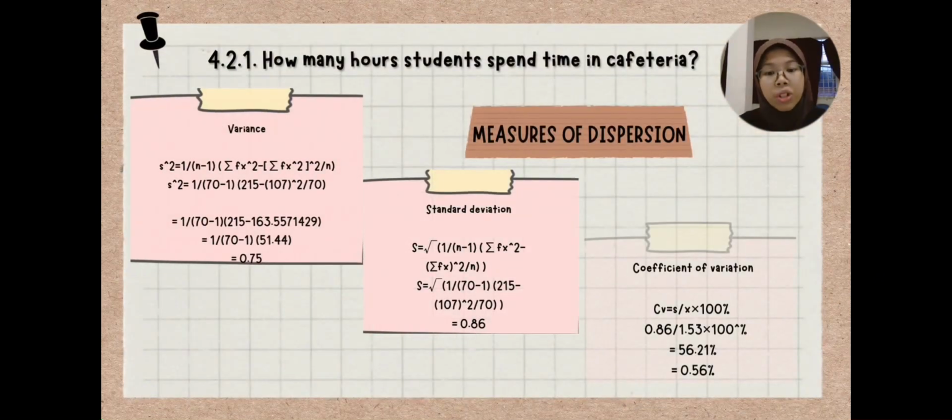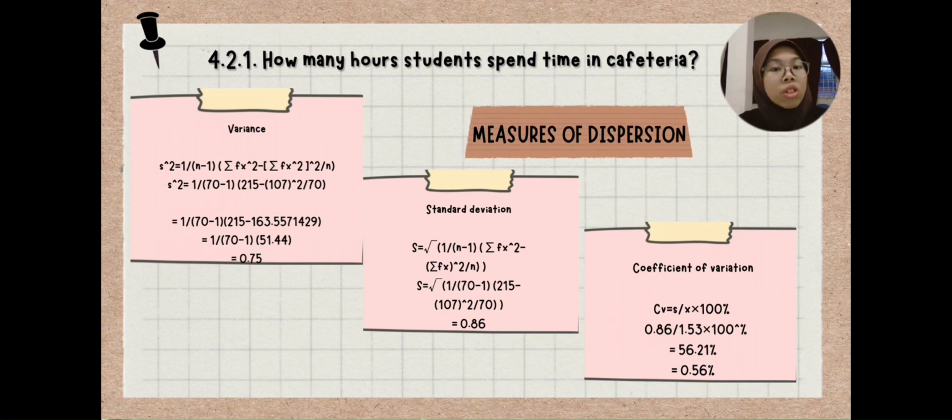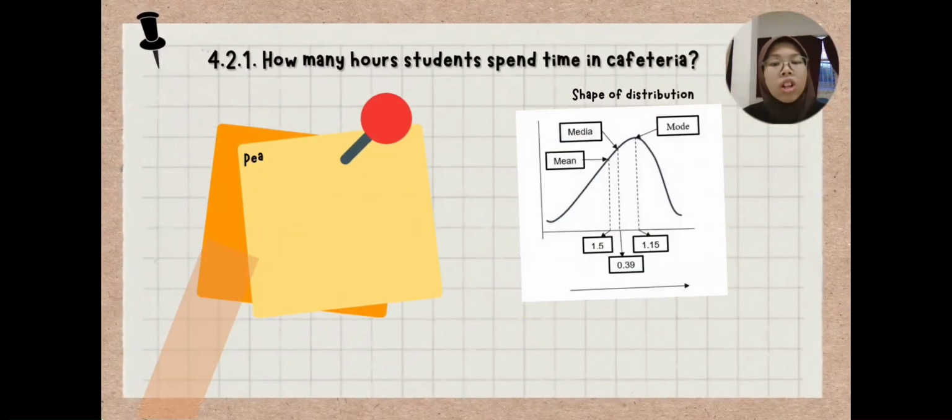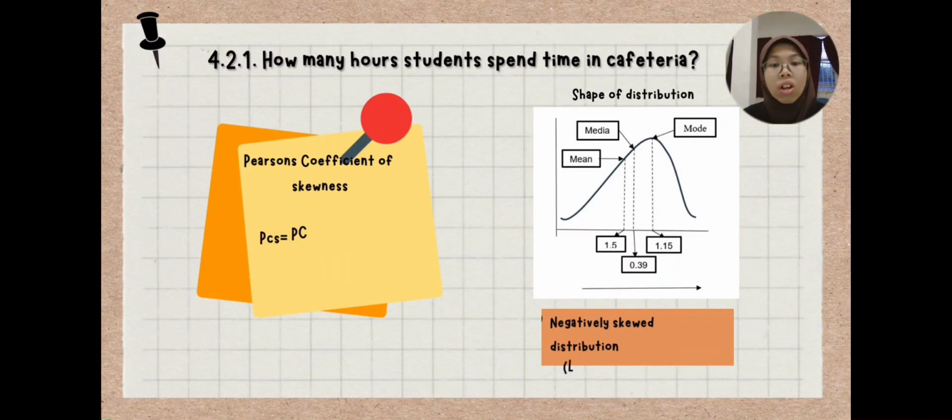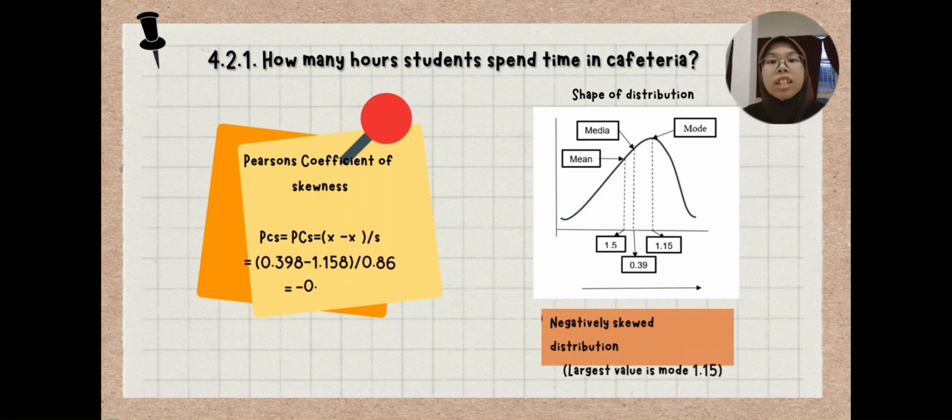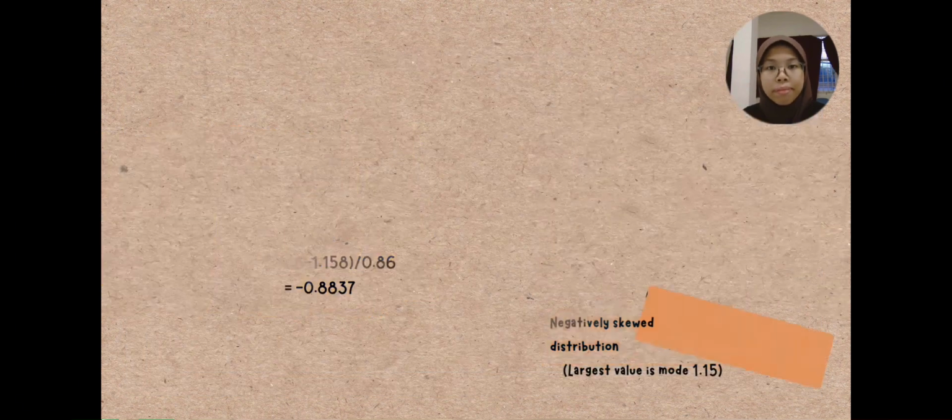Next is measure of dispersion. We got the variance is 0.75. Standard deviation is 0.86 and coefficient of variation is 0.56%. We will continue with the percent coefficient of skewness, where we got the negative value is negative 0.8837. So at the end, the shape of distribution goes more to the left, the largest value is mode with 1.15.